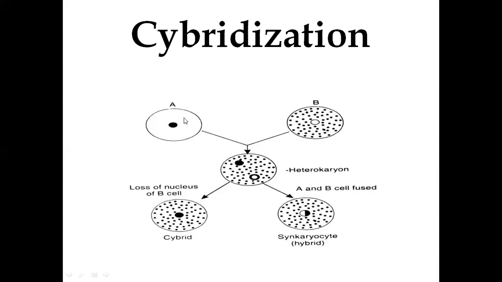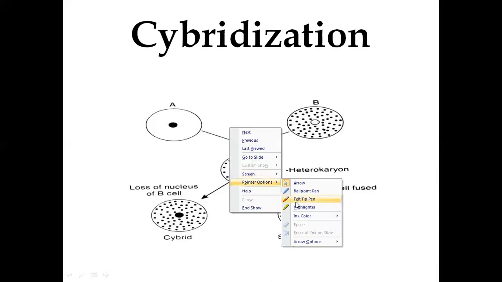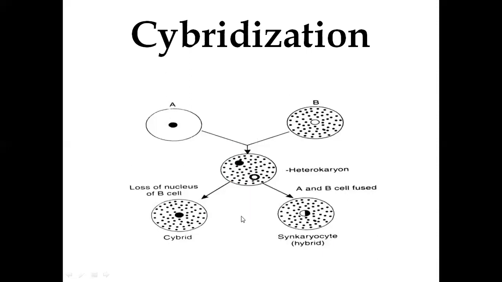See here, you have the A plant protoplast and B plant protoplast. When we do somatic hybridization, you will have the cytoplasm of both parents A and B and the nuclear material of both parents A and B. But in cybrids, we will have the cytoplasm of both A and B parents, but the nuclear genome will be from only one parent, that is A parent.